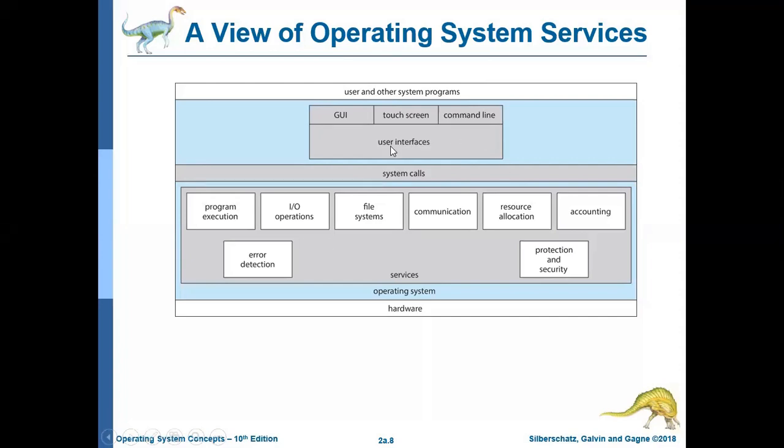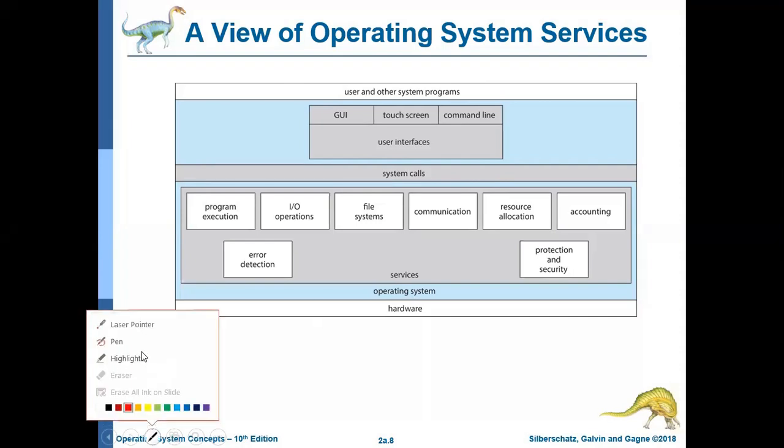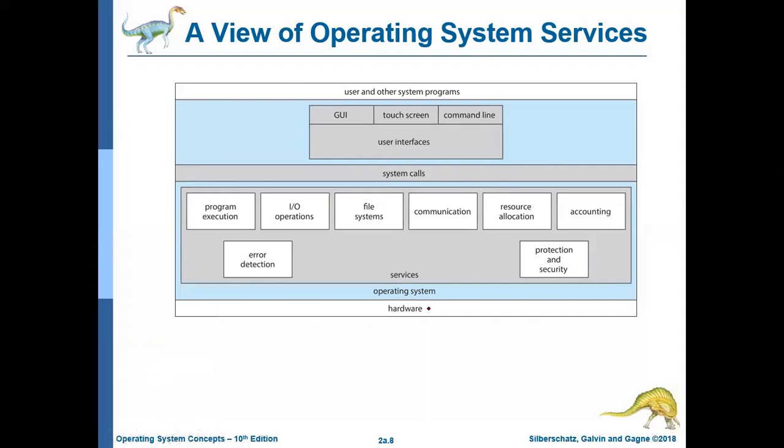Whenever we are talking about operating system services, we must have the idea about these things. Hardware is the basic feature of the system. Above that hardware, we are installing our operating system. Then the operating system will include so many programs, or you can say processes, which are running inside the system at all times.